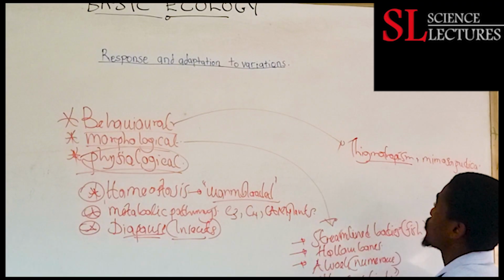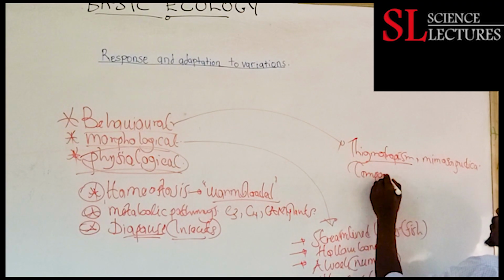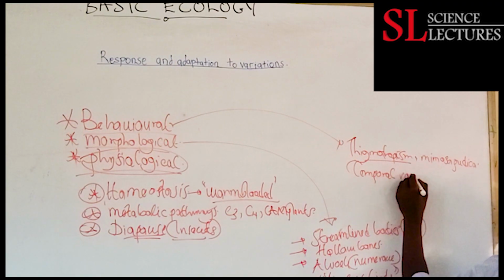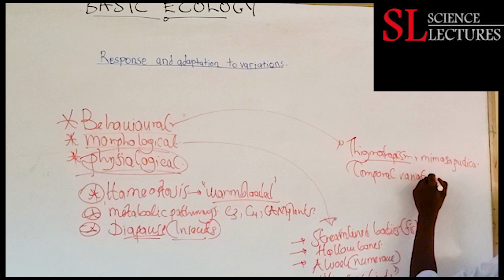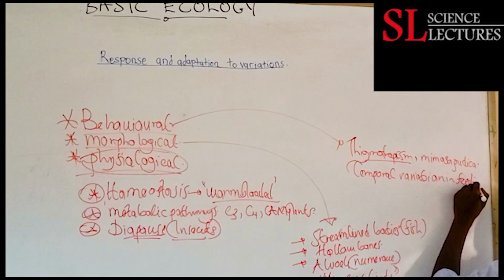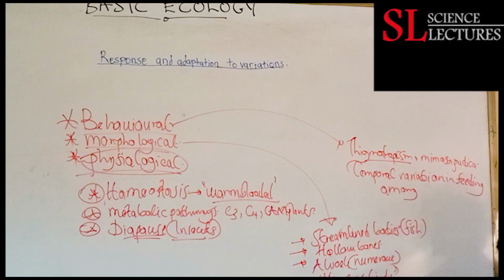Thigmotropism can be a behavioral response. Then we have temporal variation in feeding of birds. Temporal variation in feeding among birds is also a behavioral adaptation.